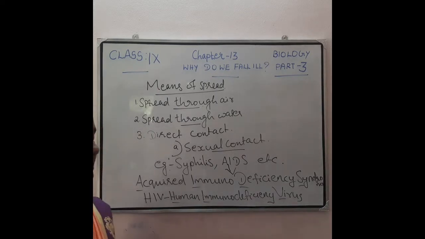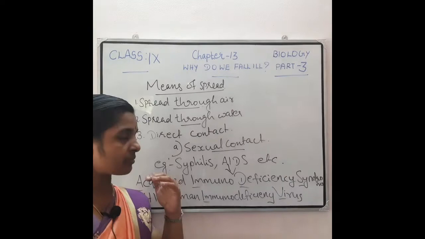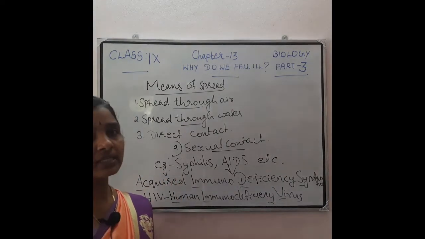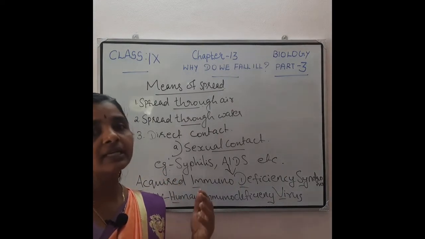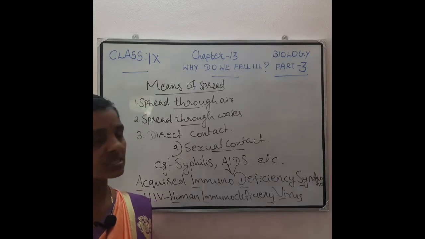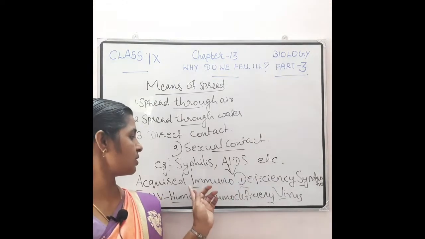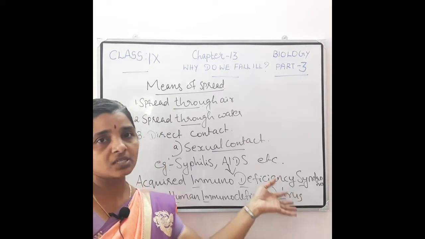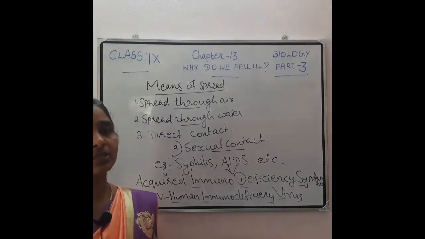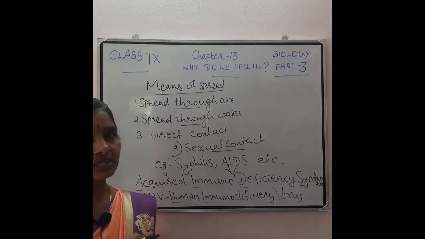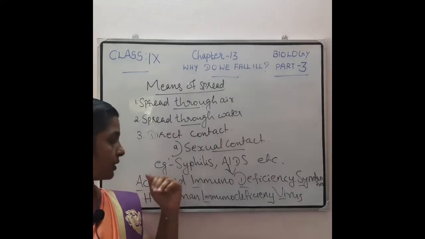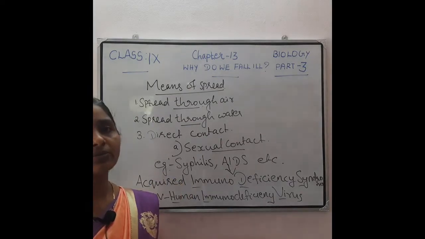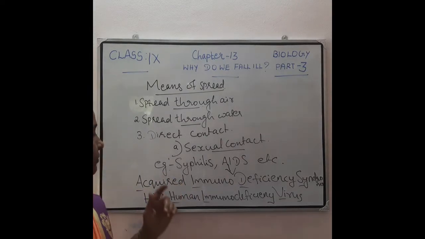This virus directly affects our immune system, so that we will be affected with many diseases, so that an AIDS patient will die, not only by a single disease. So it is named acquired immunodeficiency syndrome, not disease. Syndrome. Numerous diseases will affect that particular person because this HIV virus directly affects the immunity system of the human body. Okay.